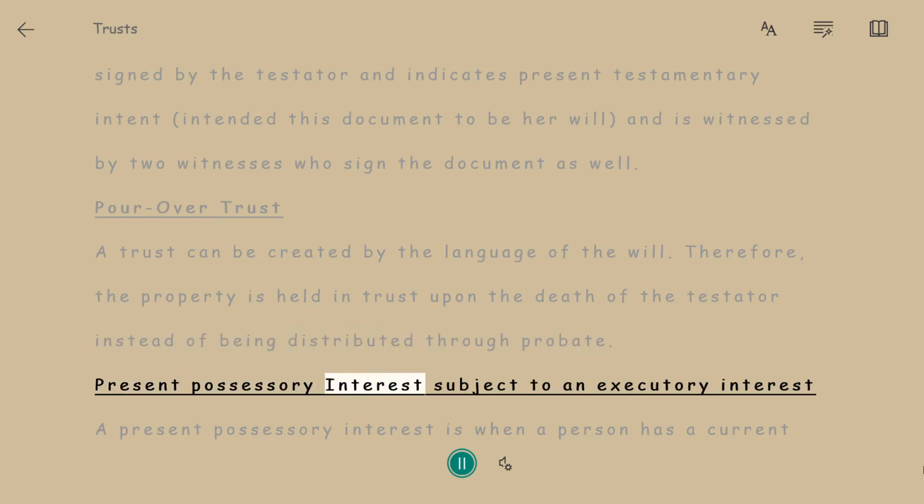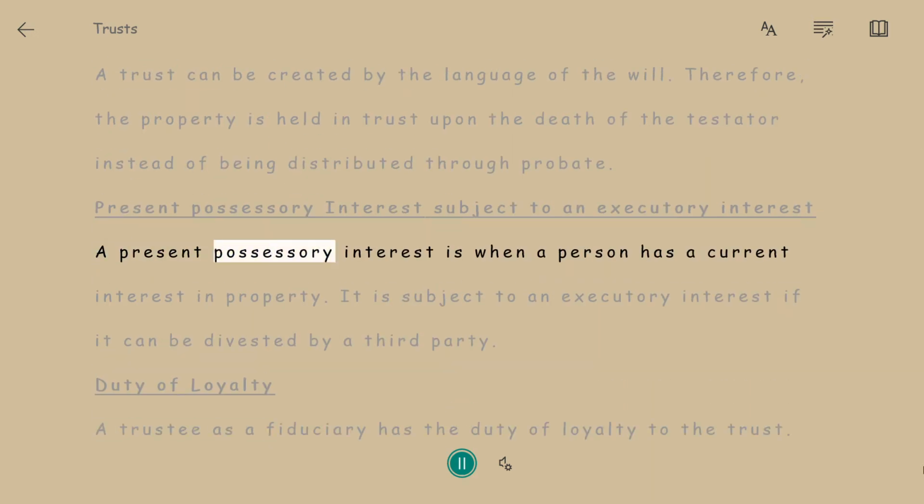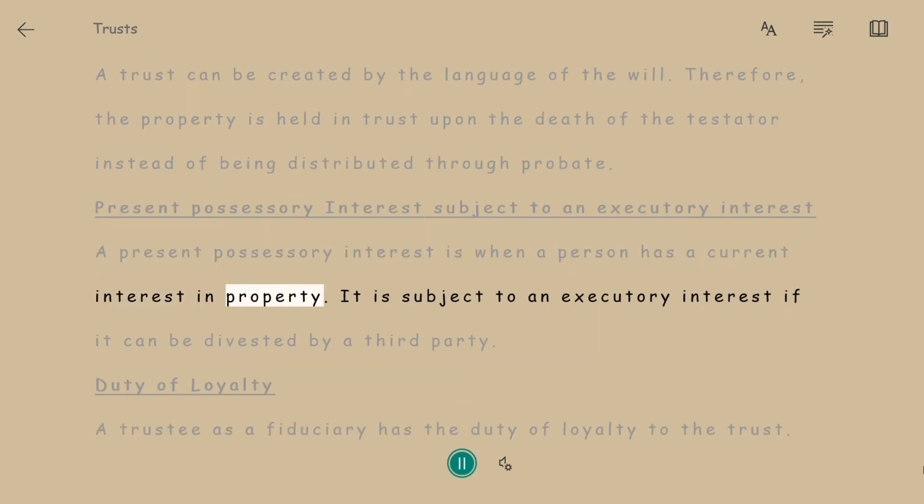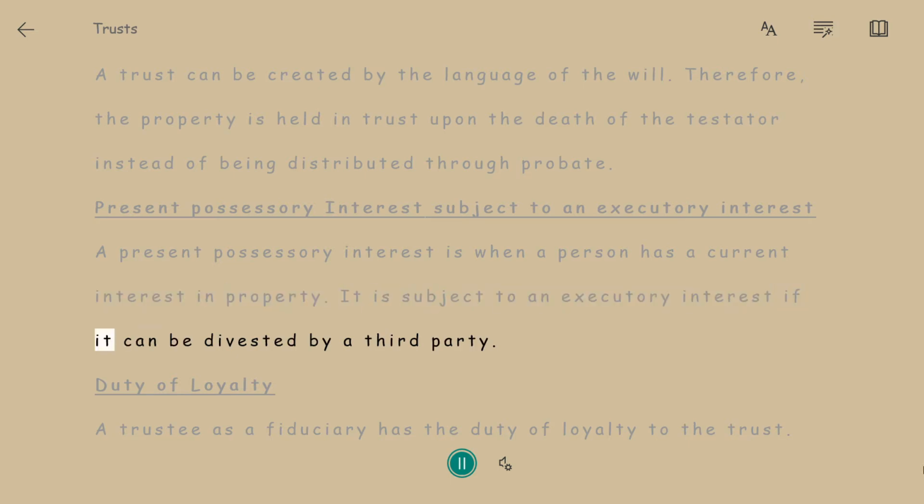Present possessory interest subject to an executory interest. A present possessory interest is when a person has a current interest in property. It is subject to an executory interest if it can be divested by a third party.